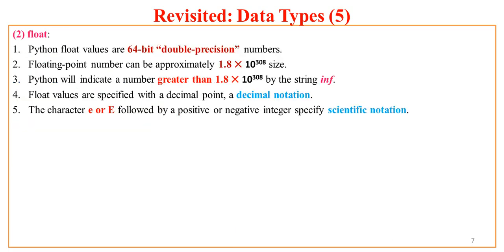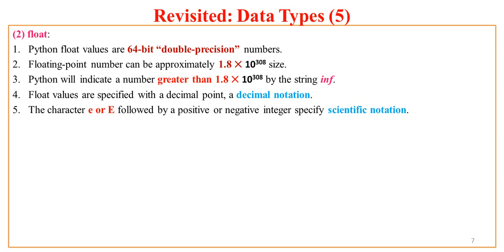Next one is float. Now Python float values are 64-bit range values with double precision numbers. Floating point numbers can be approximately 1.8 into 10 raised to power 308 in size. So such a large size Python supports. And Python will indicate a number greater than 1.8 into 10 raised to power 308 by INF. That is called infinity, because if any number is going out of range, that will be represented by INF by Python.